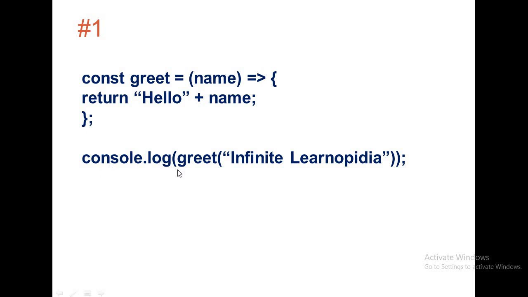The next line is console.log. Log is the JavaScript method, and using this will print on the console. Inside it, the greet arrow function is called. One value, Infinite Learnopedia, is passed to the arrow function. So the arrow function is called and one argument is passed. This value will be stored in the name argument, and the final output will be hello and the name, that is, Hello Infinite Learnopedia.